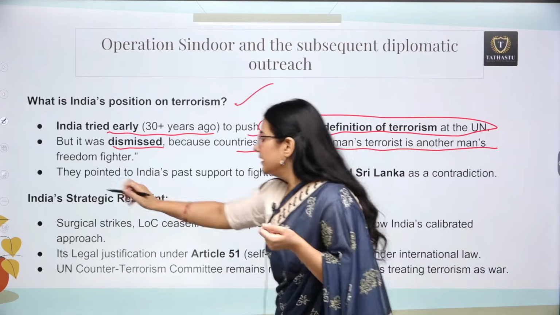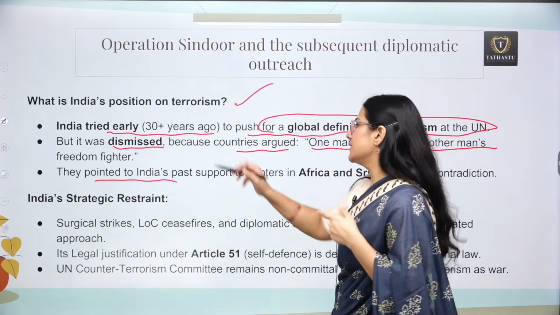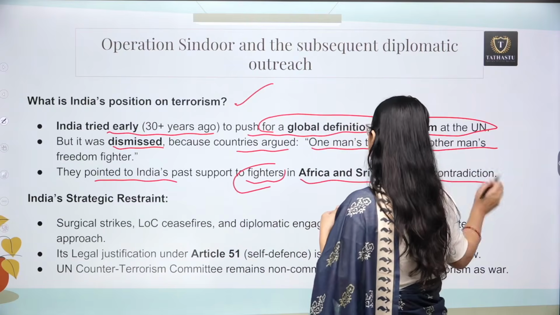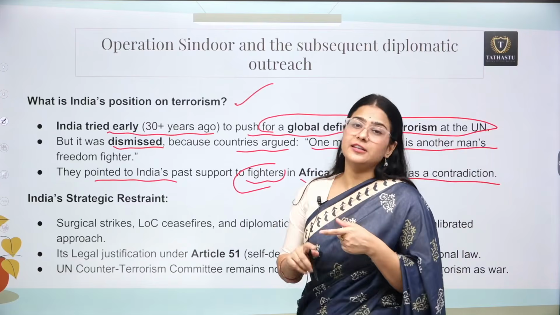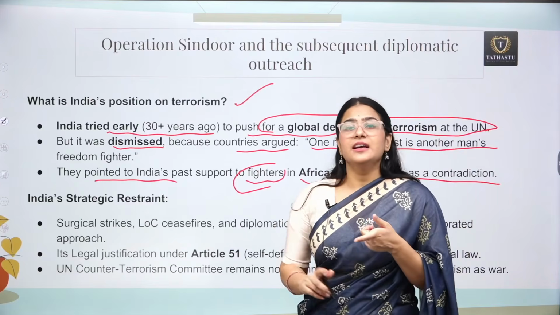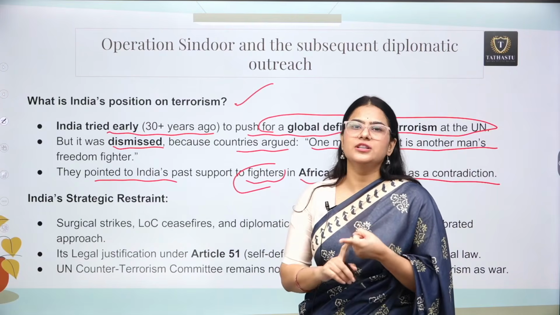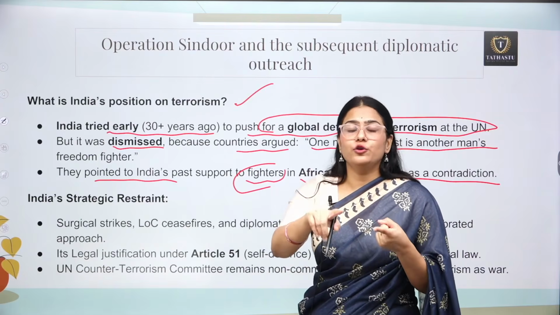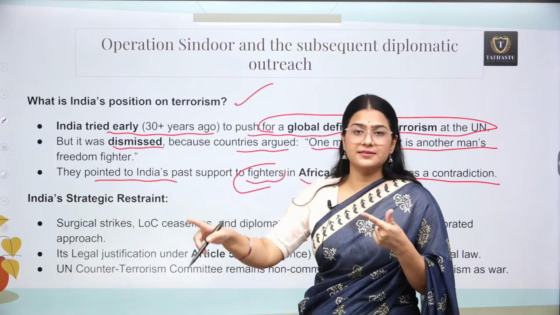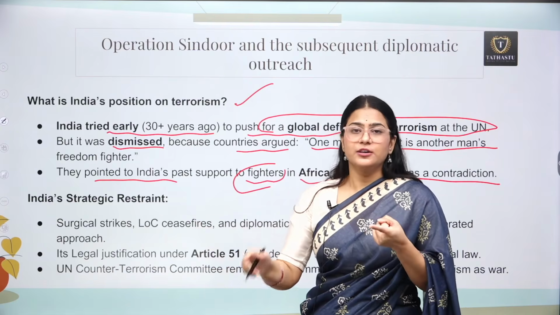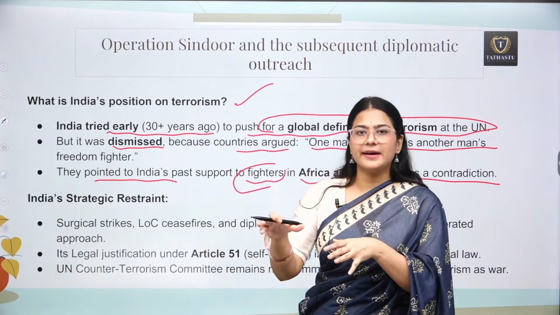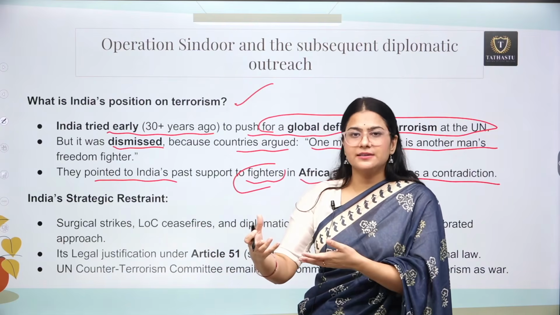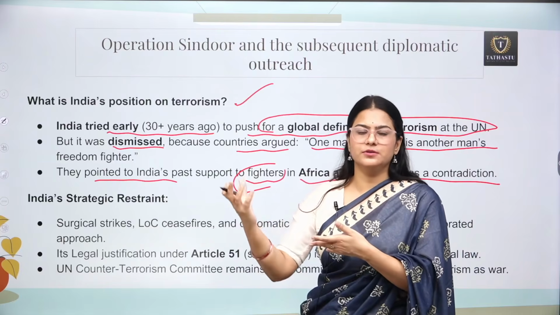They pointed out India's past support to freedom fighters in Africa and Sri Lanka, and said that now it is a contradiction. If a freedom fighter in Sri Lanka is a freedom fighter for you but a terrorist for some other people, then at that point of time you favored freedom fighters who were considered terrorists by another group.